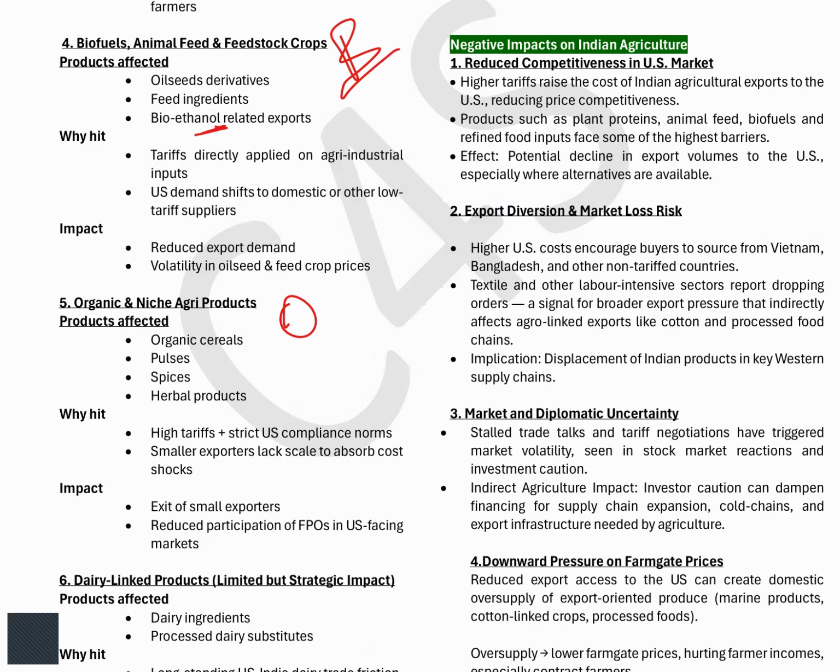Then is dairy. As you know, India's leading sector in agriculture is dairy, and we are exporting many dairy-related products. Again, it will be affected. The next letter is D, that you will be remembering.